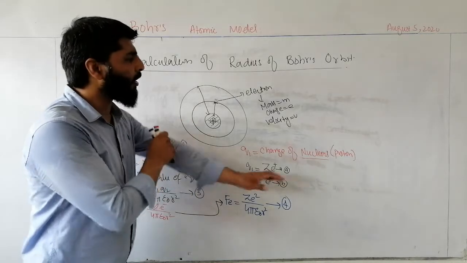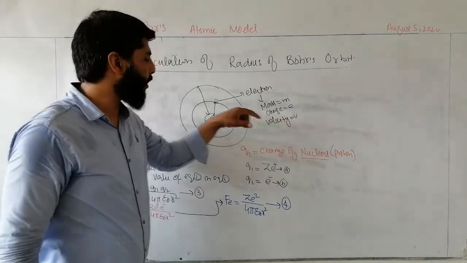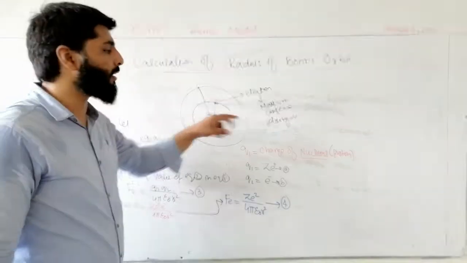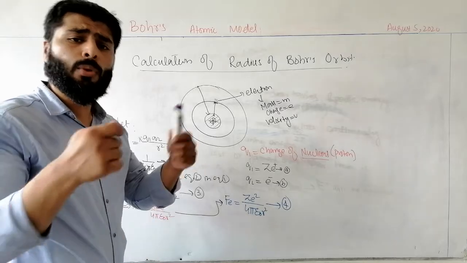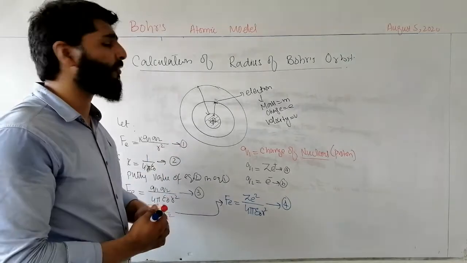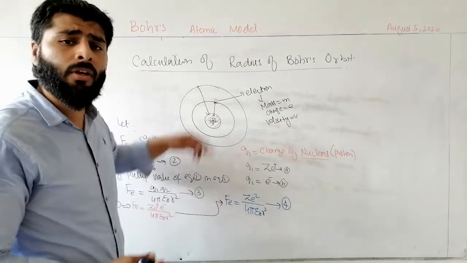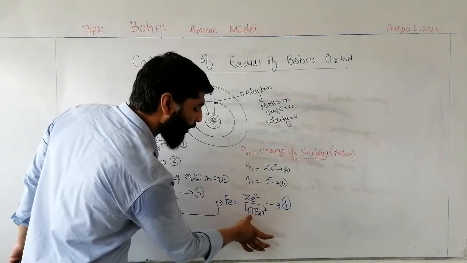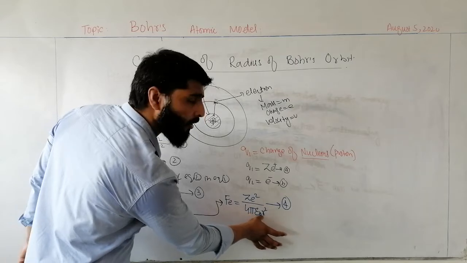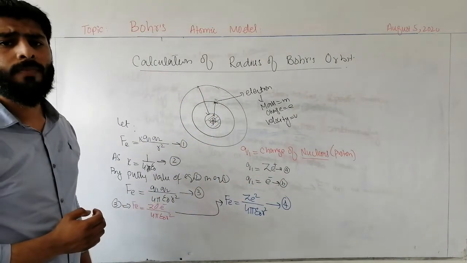When an electron of mass m and charge e is revolving around the nucleus with velocity v, the magnitude of Coulomb's electrostatic force of attraction between the nucleus and the revolving electron is given by Fe equals Ze square divided by 4 pi epsilon naught r square. This is equation number 1.